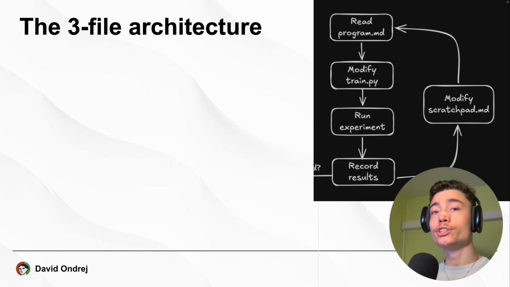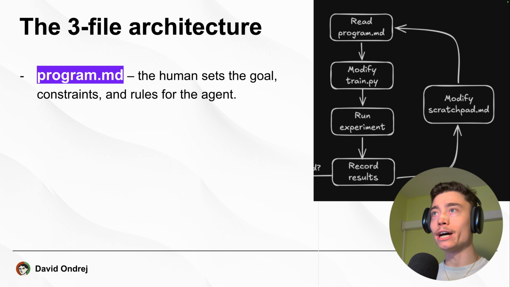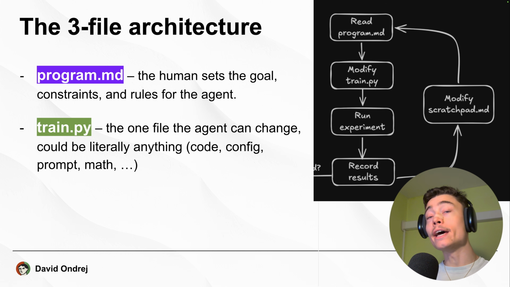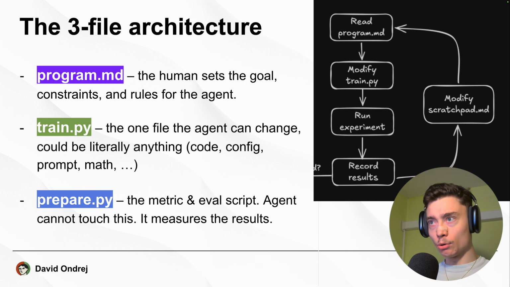Now, to understand AutoResearch, you must understand its three-file architecture. First, you have program.md. This is the most important file. This is the human setting the goal, the constraints, and the rules for the agent. Then you have the train.py file. This is the one file that the agent can actually change. And this could be anything, by the way. Code, some config, a prompt, some math equation, literally anything you want to optimize. And then you have prepare.py. This is the metric and the evaluation script. The agent cannot touch this. Absolutely never. Because this is what measures the result.